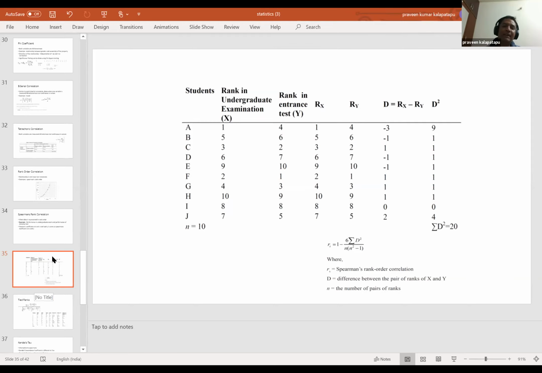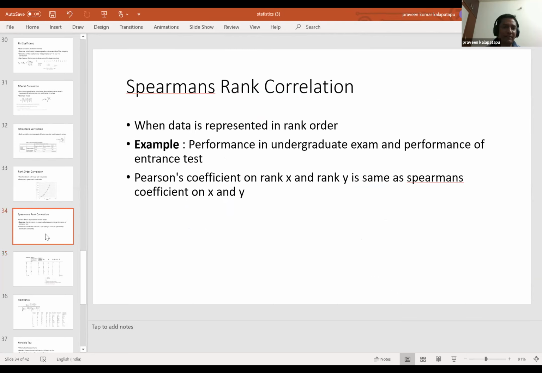Monotonic relationship is a weak assumption: it can be linear, it may not be linear. It doesn't matter. Linear is definitely monotonic. So in this way, you can use Spearman's for linear relationships as well. It is the assumption of monotonic that needs to be true. That's all. Okay, thanks.